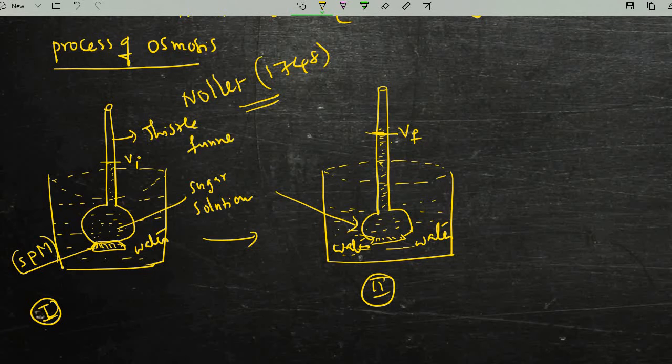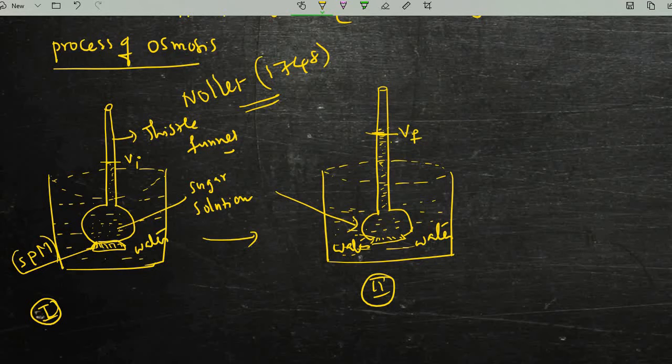The Thistle funnel has one long leg, and the funnel is filled with a concentrated solution of sugar and lowered into a beaker of water, that means inverted. After that, they observed the level of the liquid gradually rising in the stem of the Thistle funnel, and after some time the rise in the solution also stopped.